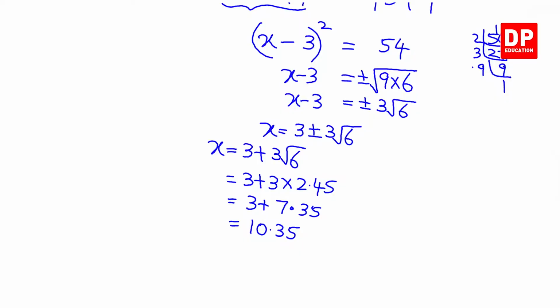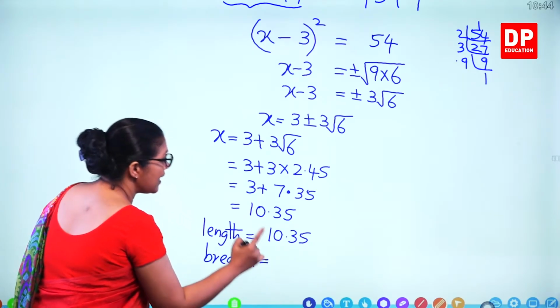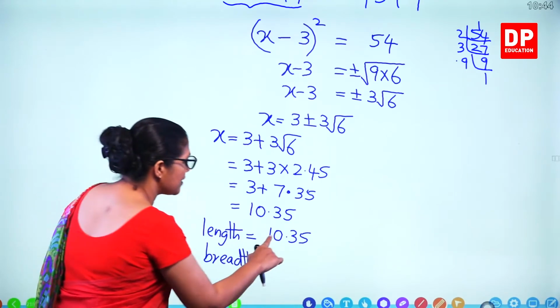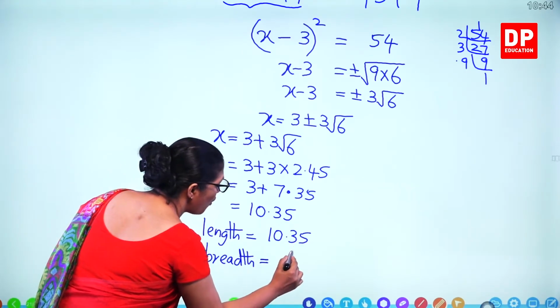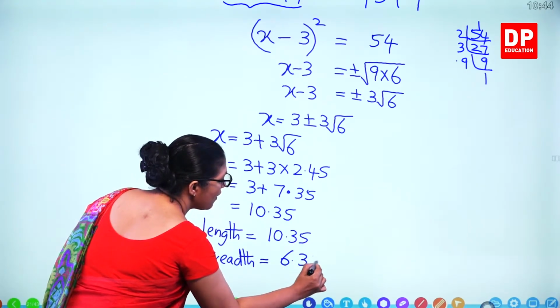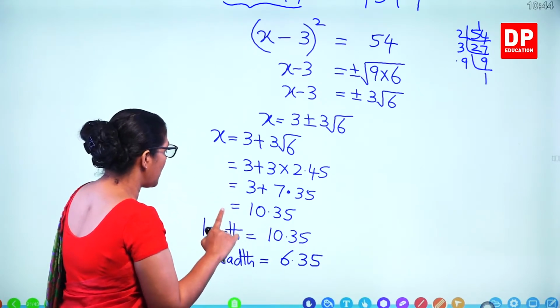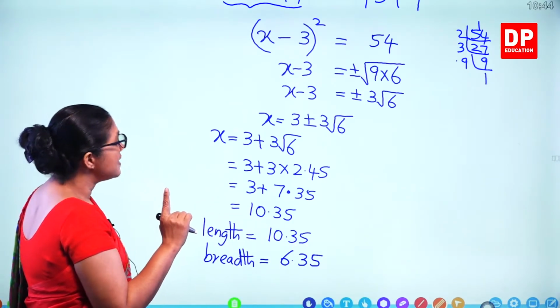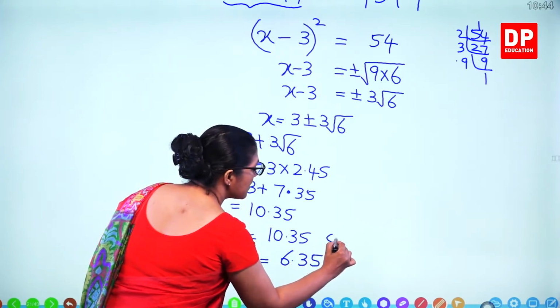Length is this, x, 10.35. What's the breadth? So the breadth is 4 less than that. So 10.35 minus 4, you get 6.35. So that's length and breadth. So this is in centimeters.